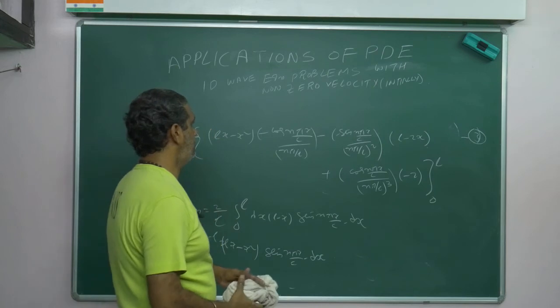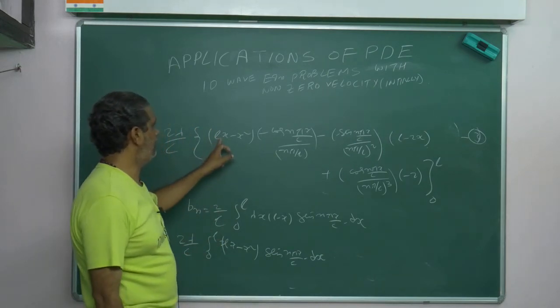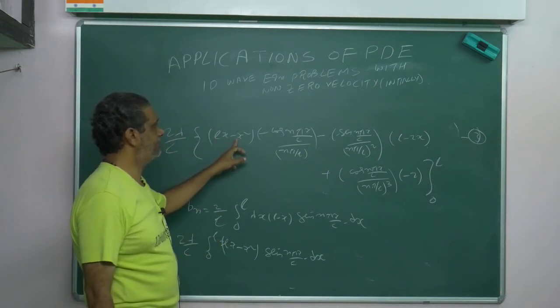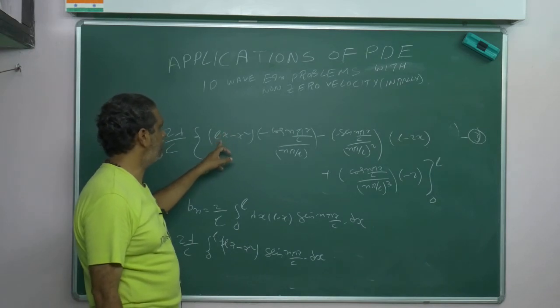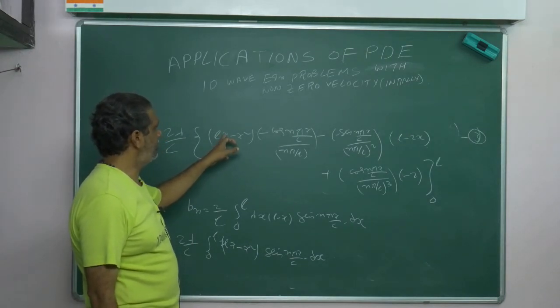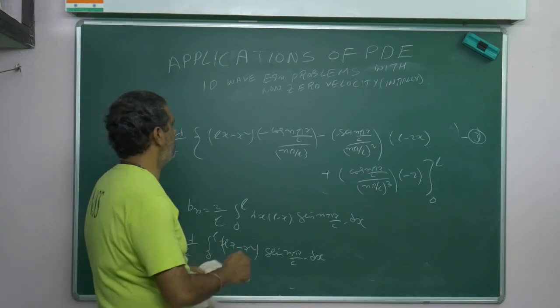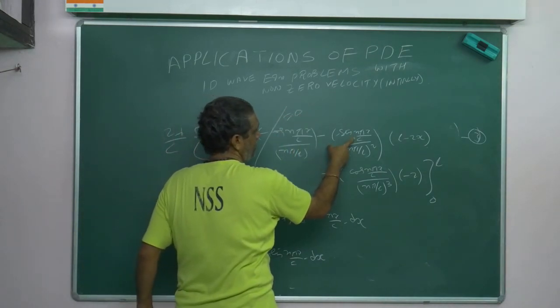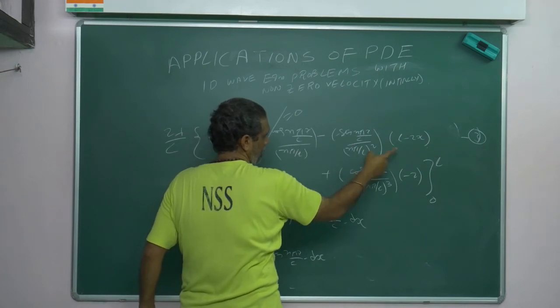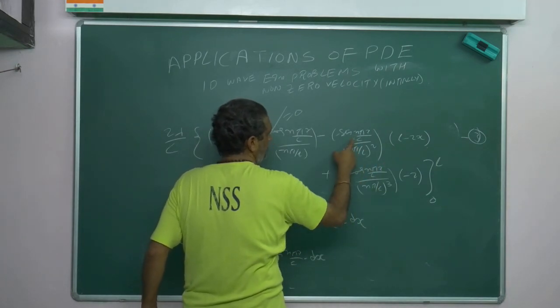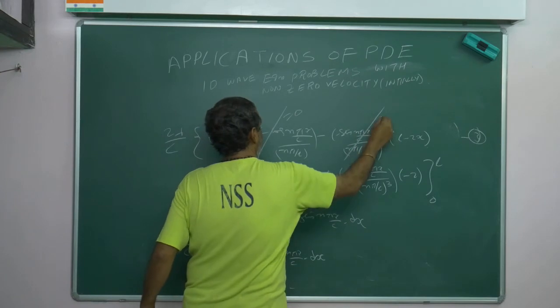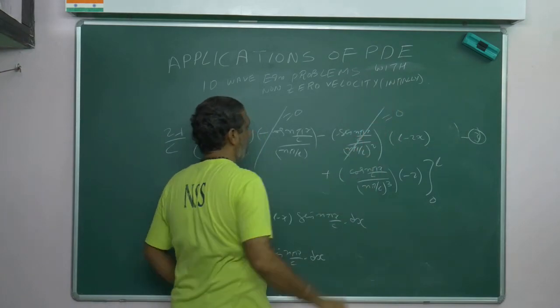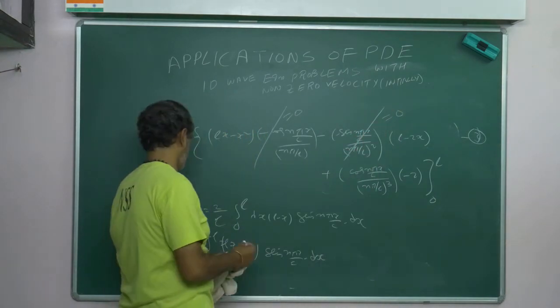Getting or not? Suppose if I substitute L, what? Upper limit L square minus L square, waste. If I substitute the lower limit, what? L into 0, 0 into anything is equal to 0, waste. This is waste. And sin n pi 0, if I apply the upper limit, if I apply the lower limit, sin 0 is 0, this also is waste. So only what is the balance? This term is there.